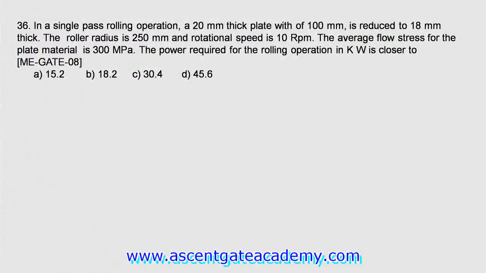Okay, last question. In a single pass rolling operation, a 20 mm thick plate with a 100 mm width is reduced to 18 mm thickness. The roller radius is 250 mm and rotational speed is 10 rpm. The average flow stress for the plate material is 300 megapascal. The required power for the rolling operation in kilowatt is closer to.